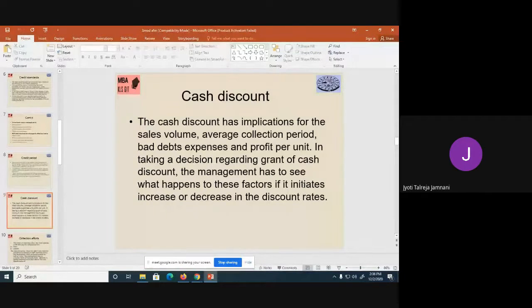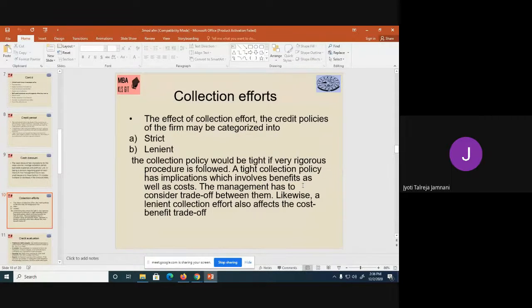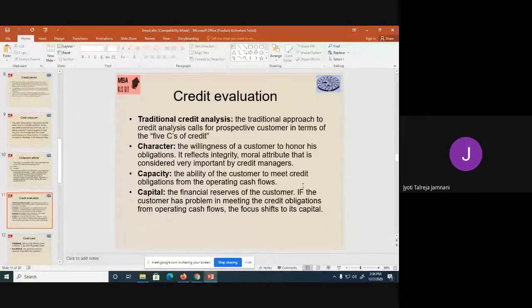With cash discount, you will incur the cost of discount, because you're giving discount, that much money you're not recovering, but your bad debt losses will come down, because most of the people would like to avail the discount and pay instead of becoming a bad debt for the company. Then collection efforts is same like strict and lenient. If it's a strict credit policy, the collection efforts would be very low. But if it is a lenient credit policy, people will take you for a ride and you will have to put more collection efforts. Next is credit evaluation.